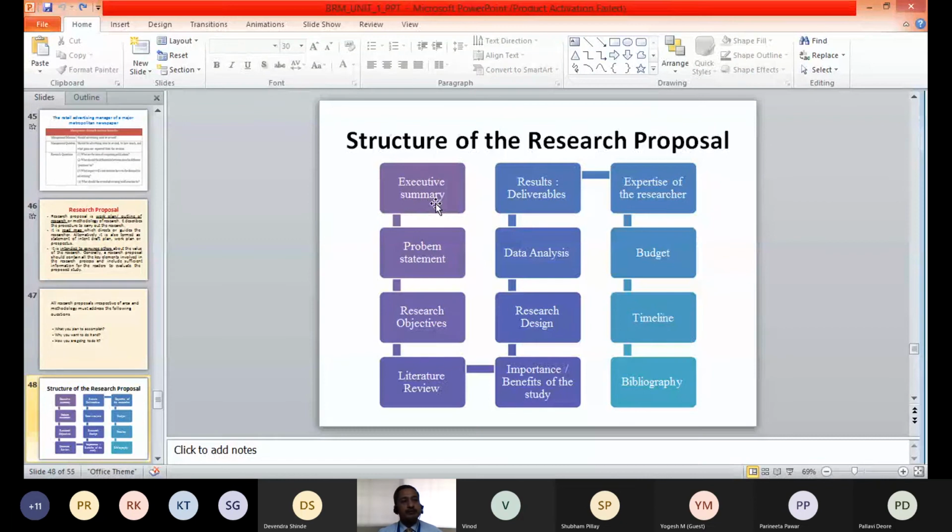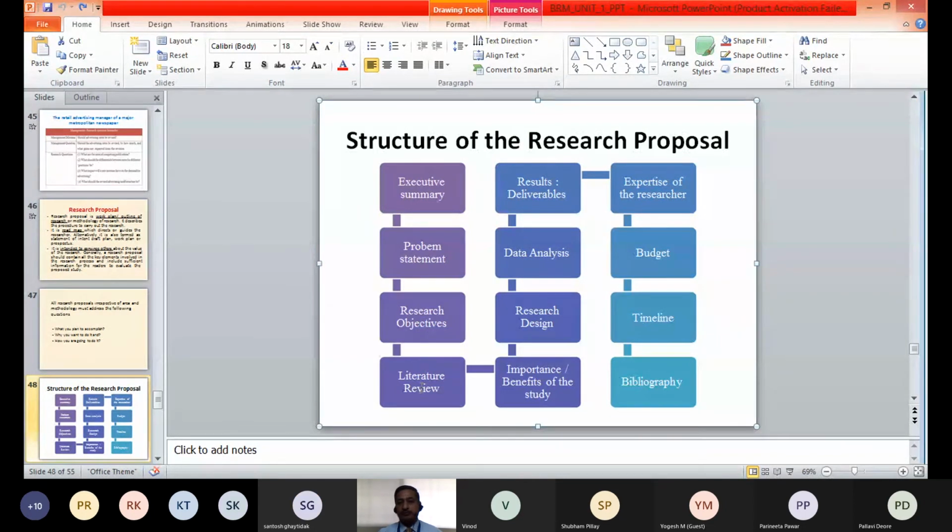Executive summary is all about the summary or the snapshot, or we can say a small trailer or small idea about the entire research. So the executive summary will briefly tell the decision makers what is there in this particular proposal. Second is your problem statement. Third element is research objectives.